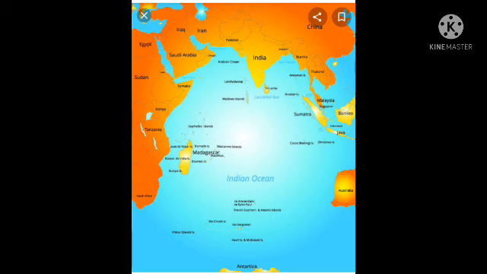These are the boundaries of the Indian Ocean. All of you understood the Indian Ocean, students?